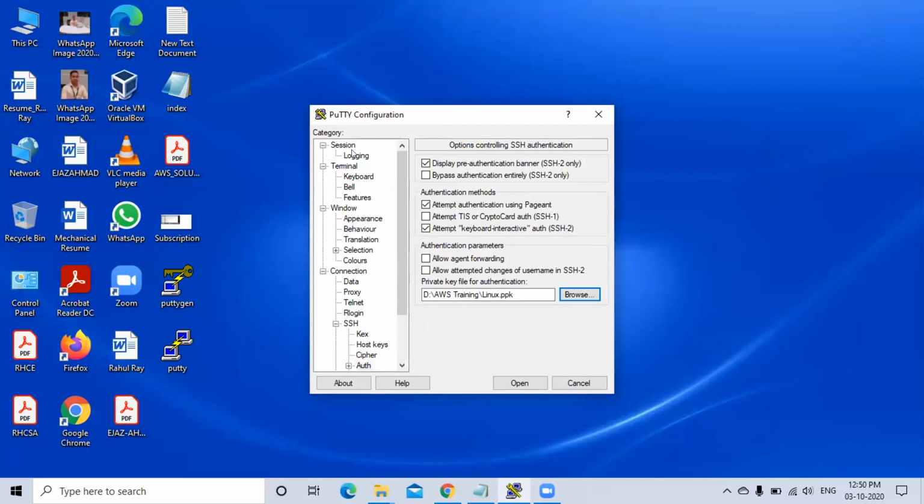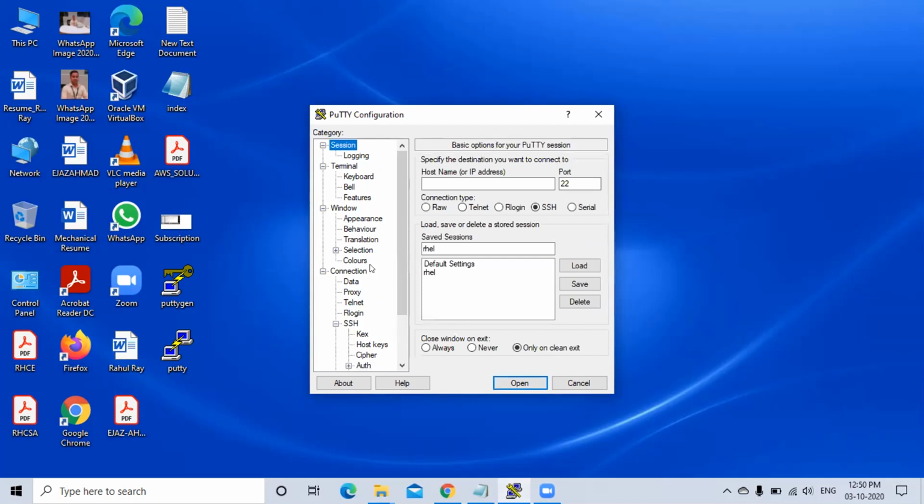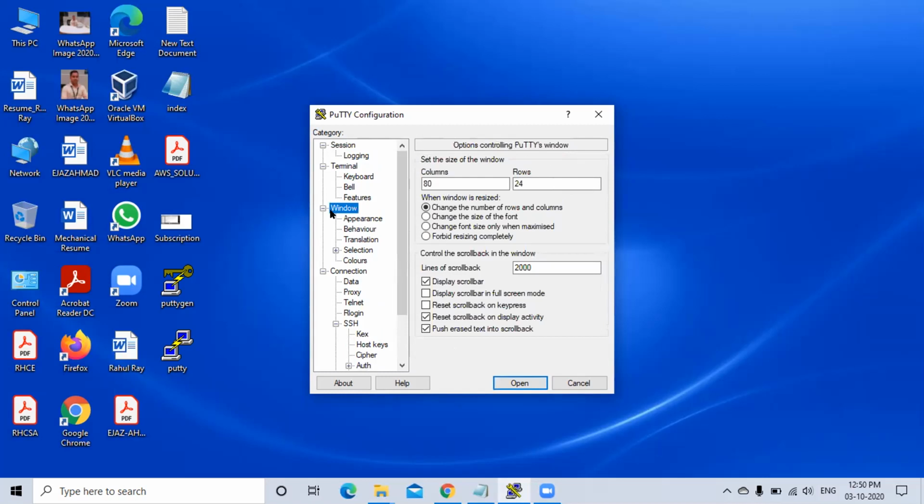Go to window. It's just above your mouse. Colors, selection. Yes, click on window, selection. Now that 2000 you see, right? Delete it. Make it 5 times 9. Done. So those many lines you can scroll.